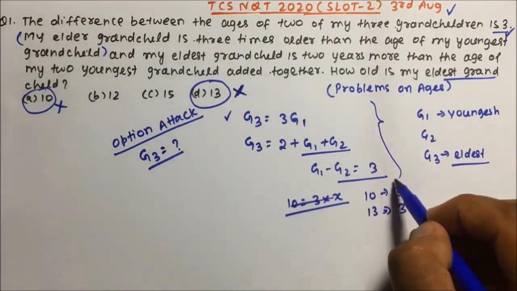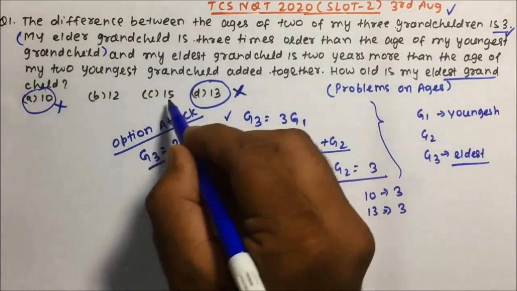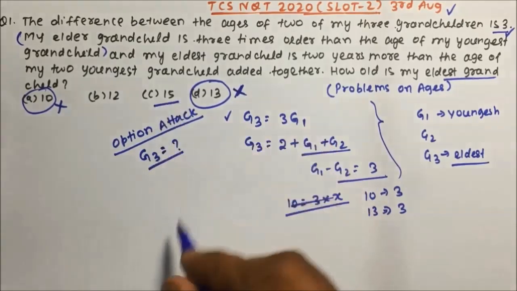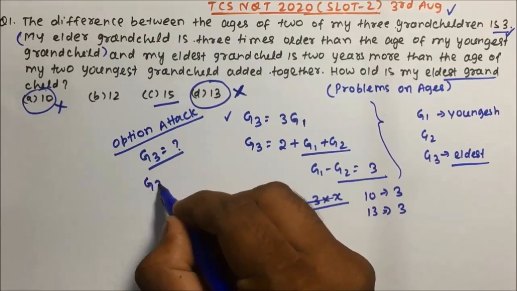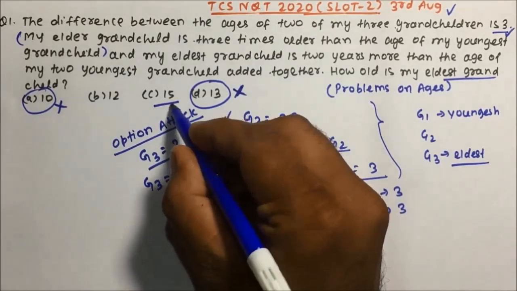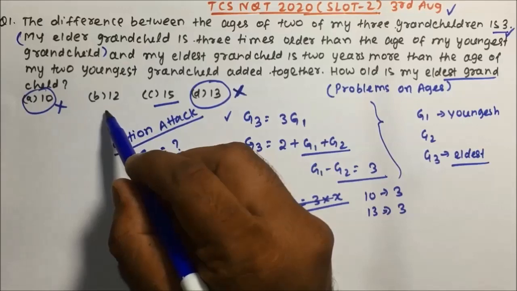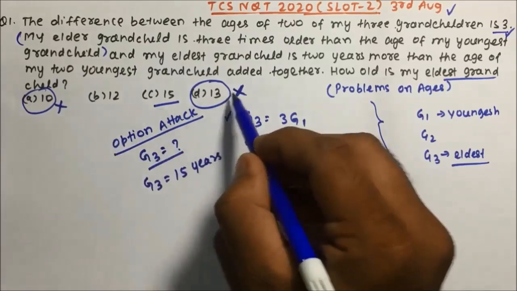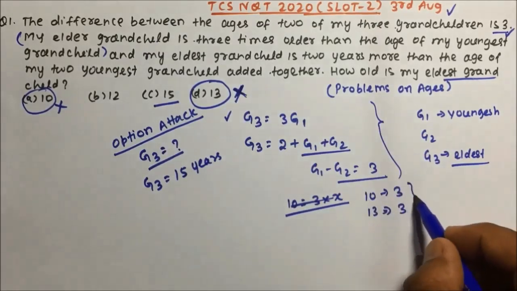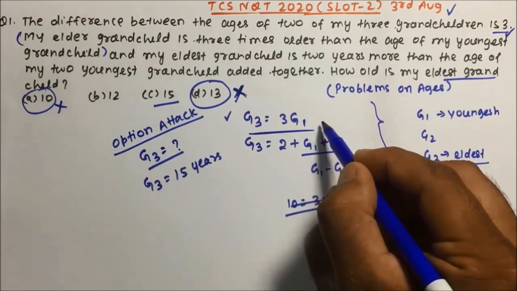Friends, after writing down whatever has been given in the question, 2 options are simply eliminated. Now I have 2 options, and out of those one will be correct. So let's take one option. I am taking the eldest grandchild's age as 15 years. If option C is correct, then option B will automatically become false. If option C is false, then option B will automatically become correct. Two options we have already eliminated, because those are not multiples of 3 and they are clearly telling us the eldest is 3 times the youngest one, right friends?